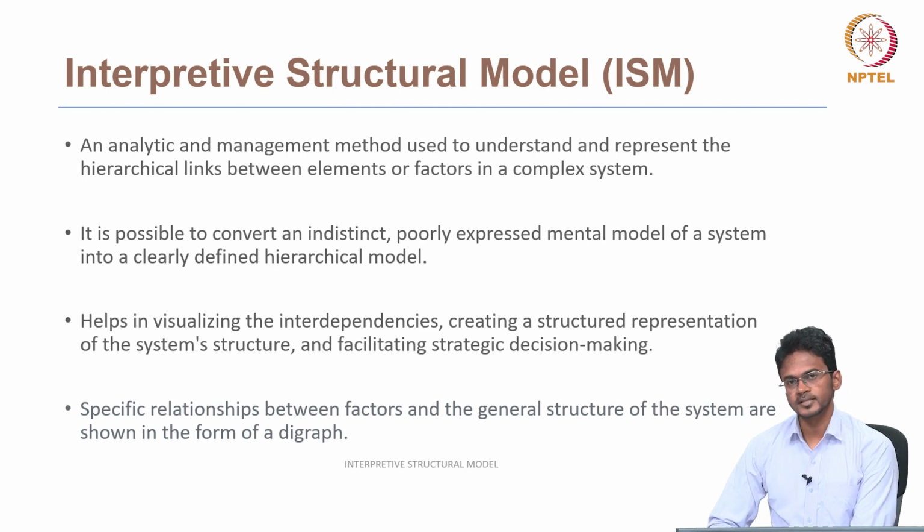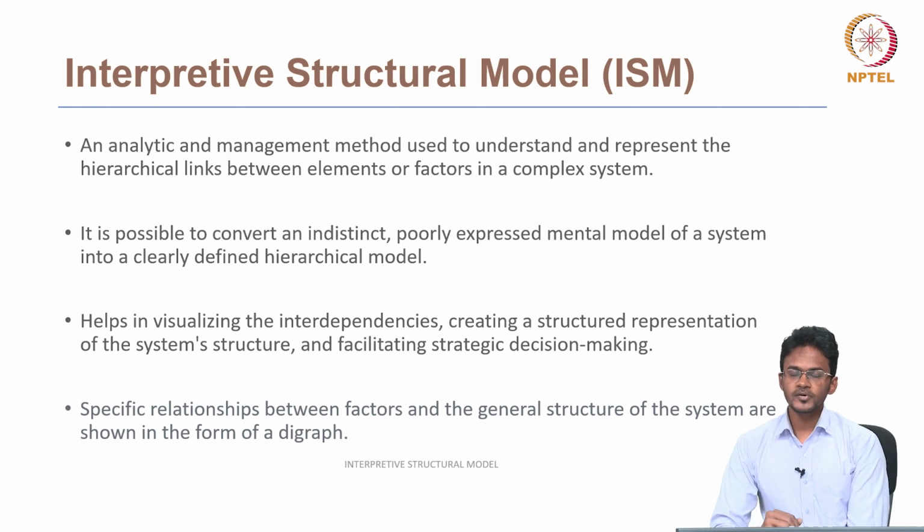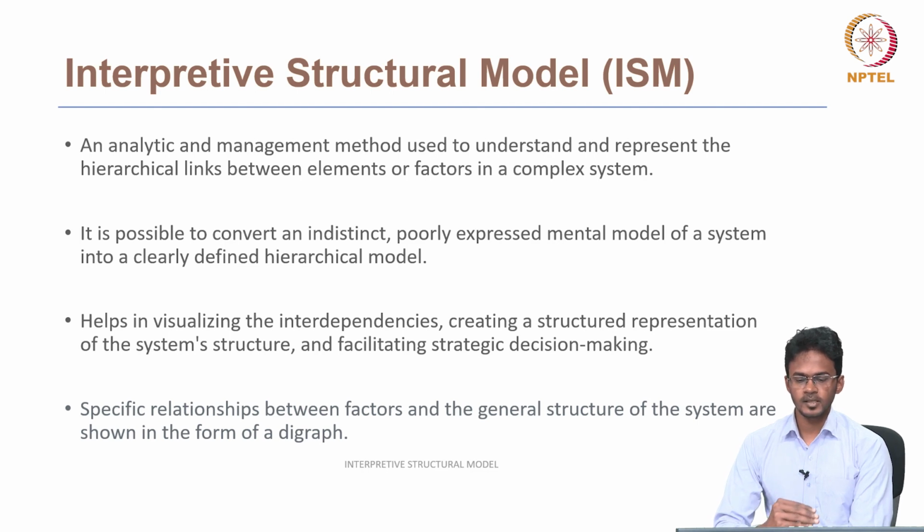As we saw in the tourism example, we have so many factors like cost, time, distance, and so on, but we don't know which factor we should consider more or give more importance. This is called a poorly expressed mental model. ISM helps us to convert this poorly expressed mental model into a clearly defined hierarchical model.